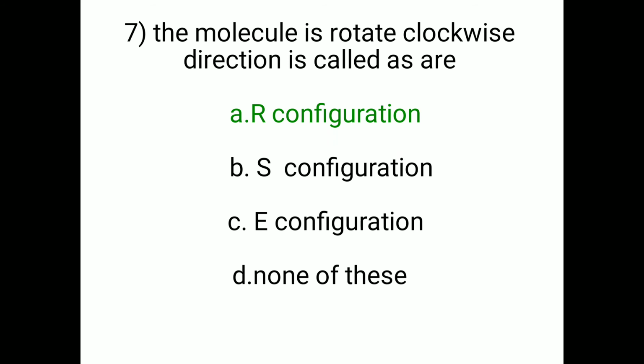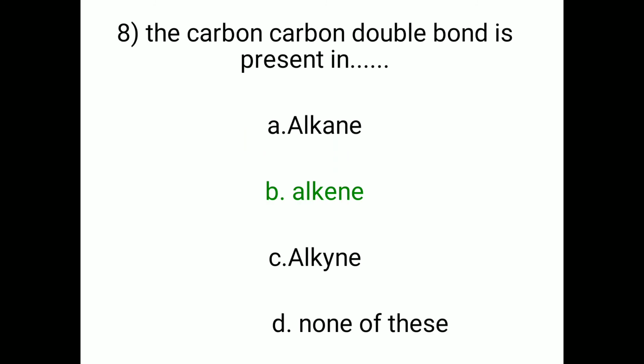The correct option is R configuration, because the molecule which rotates in a clockwise direction is called R configuration, and the molecule which rotates in an anti-clockwise direction is called S configuration. So the correct option is A, R configuration.